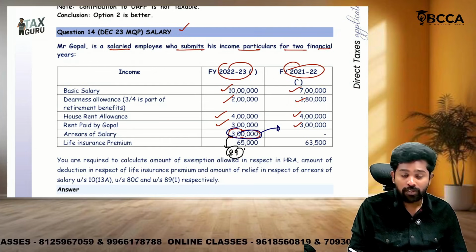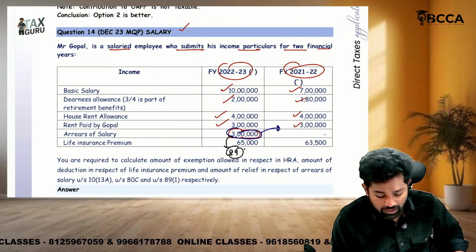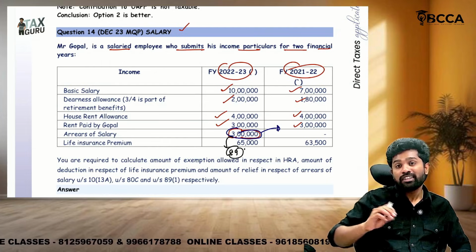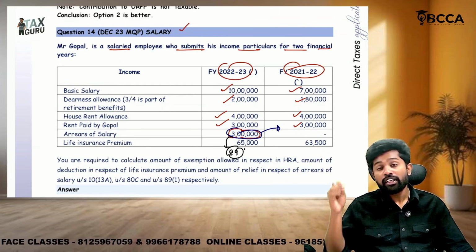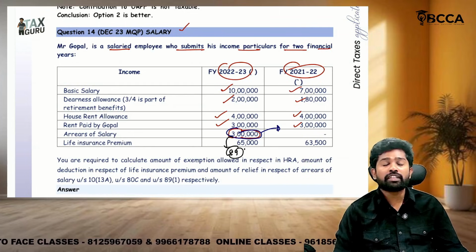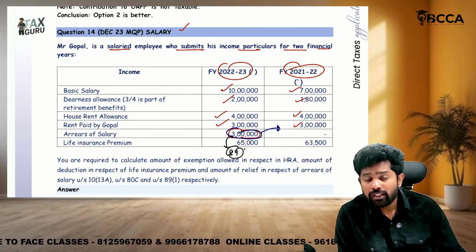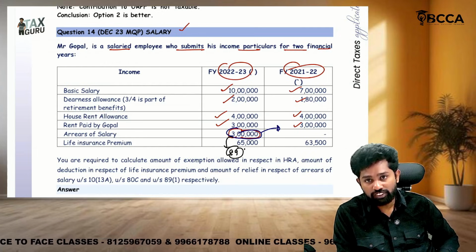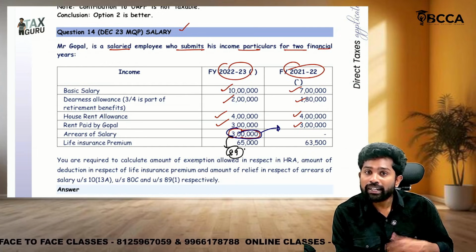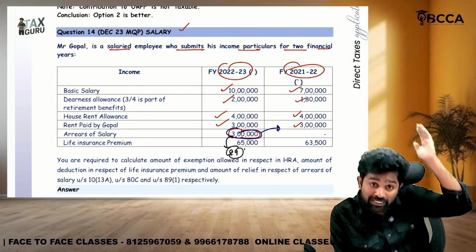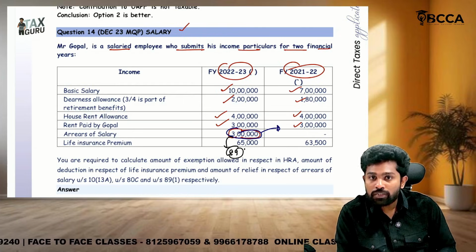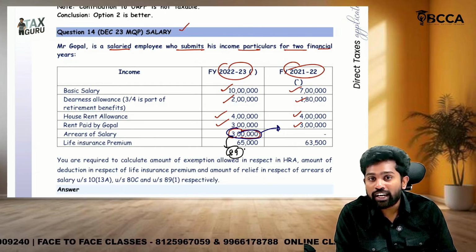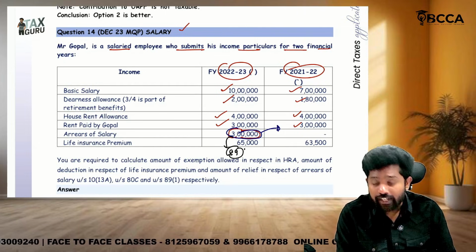What does it say now? So the problem, understand the relief. Sir, if these arrears were known in the previous year only, these are related to a preceding year, if this is included in the preceding year only, then they might have enjoyed a lower slab benefit, or might have enjoyed some other benefit which is there in that year, not available in the current year. So because of this, the person might be ending up paying higher tax now. That's why relief under 89 is provided.